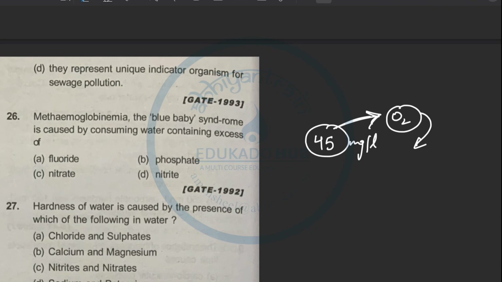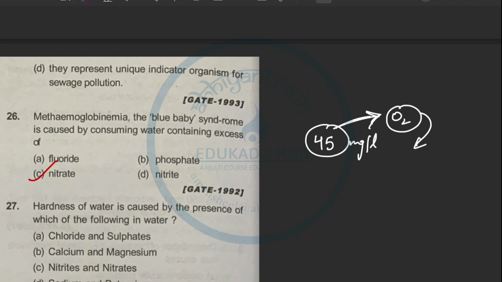Next is methemoglobinemia. The blue baby syndrome is caused by consuming water containing excess what? As we have already discussed, it is because of the nitrate, because nitrate value upper limit should be 45 milligram per liter. If it is greater than that, it will try to biodegrade, and it will use all the oxygen, and it will create blue baby syndrome. So the nitrate is the correct option.